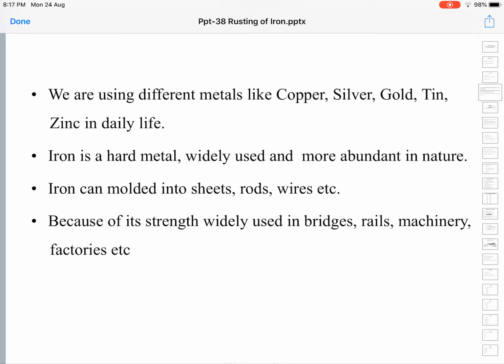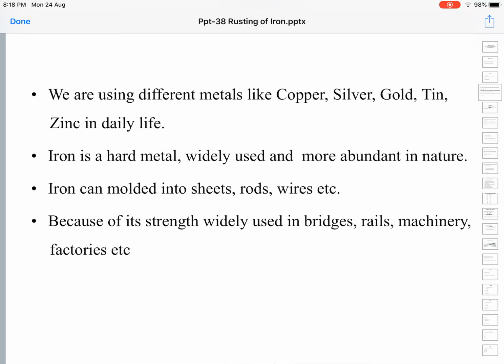Silver articles, gold articles, they tarnish. Copper, bronze, etc. on exposure to the environment develop a greenish layer or tinge on their surface. All these are examples of corrosion, and the rusting of iron is an instance of the widespread phenomenon called corrosion.